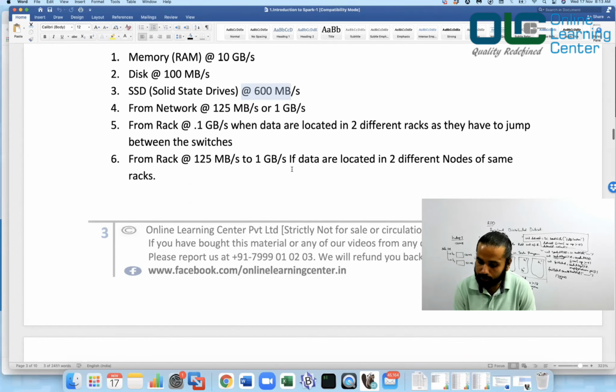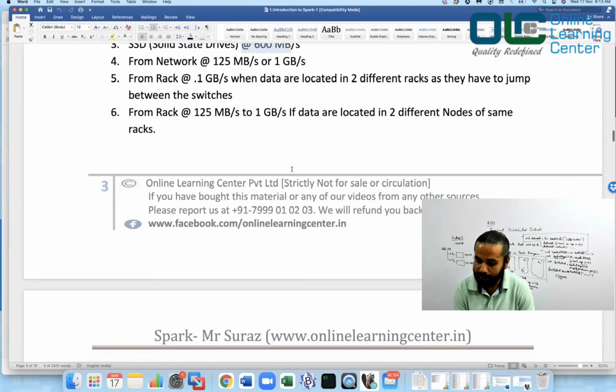Now, there is also the concept of a rack. From a rack, the speed could be at a rate of 0.1 GB per second when the data is loaded in two different racks, as they have to jump between the switches. Let me show you one thing.